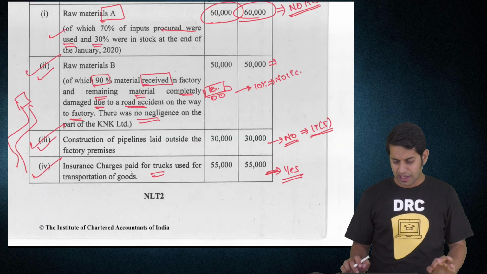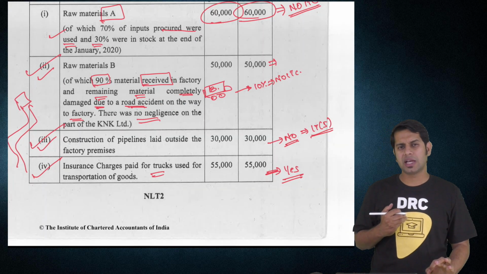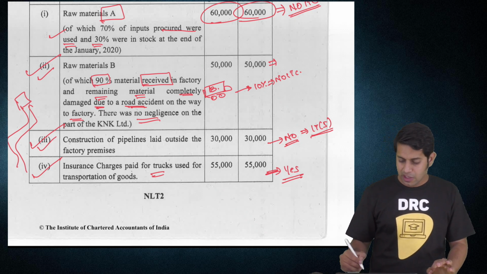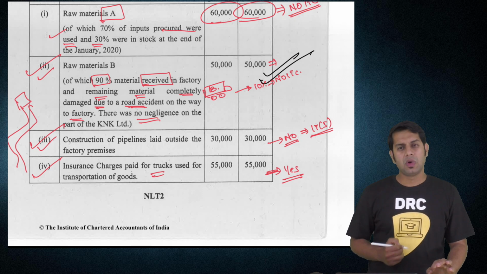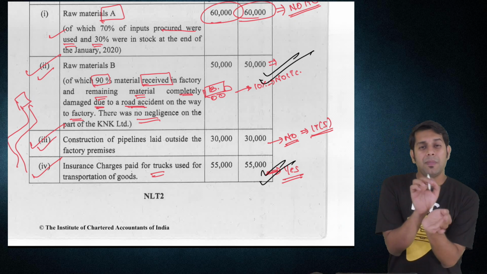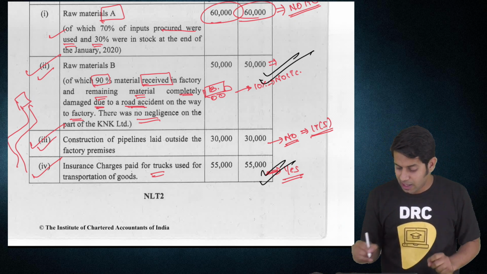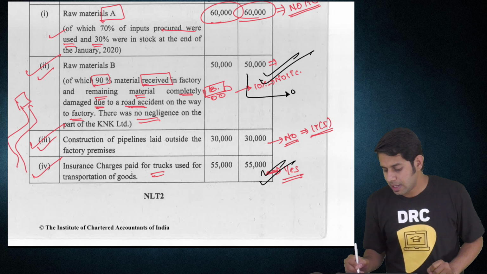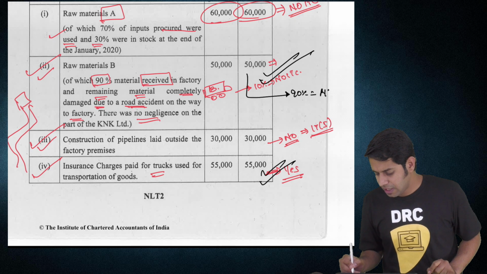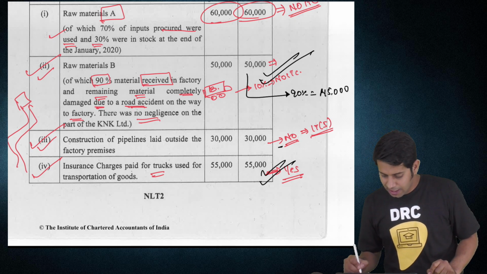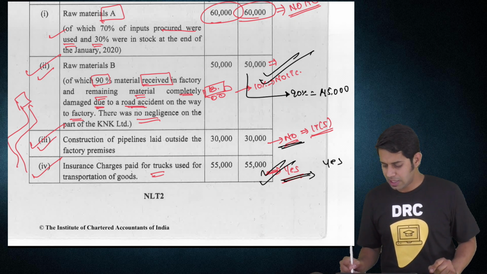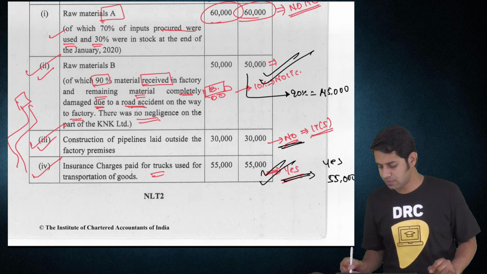These three credits are appearing. Am I eligible for taking input tax credit for all these three items? No sir. For which items can I take input tax credit? Sir, you can take input tax credit on item number 2, that is raw material, and item number 4, which is insurance claim. But on item number 2 also I cannot take full input tax credit. How much input tax credit can I take? Sir, you can take 90% ITC. So 50,000 into 90% is how much? Sir, 45,000. Can I take ITC of 30,000 for construction of pipeline? No. Can I take ITC on this insurance charges? Yes. So 55,000 plus 45,000.